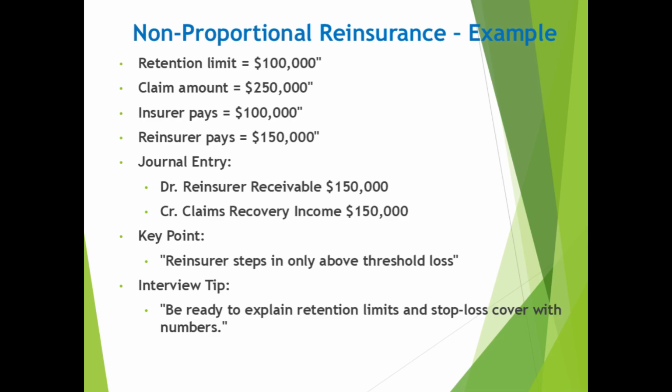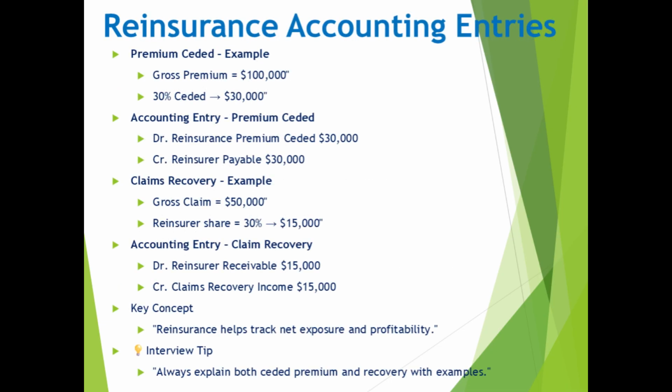Let's explore how accounting works in reinsurance. When an insurance company cedes a portion of the premium to a reinsurer, it needs to record this transaction. Here's a common example. A general insurer earns a gross premium of $100,000.